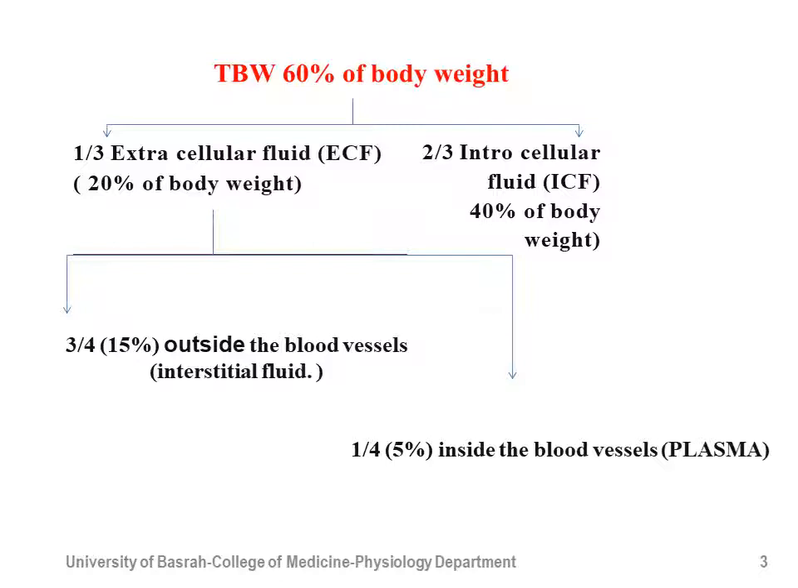We have extracellular fluid, about a third of the total body water, usually about 20% of the body weight, and 2/3 is intracellular fluid, equal to 40% of the body weight. The extracellular fluid is usually divided into two compartments: 3/4, about 15% of body weight, outside the blood vessels, which we call the interstitial fluid, and a quarter, about 5%, inside the blood vessels, which we call the plasma.